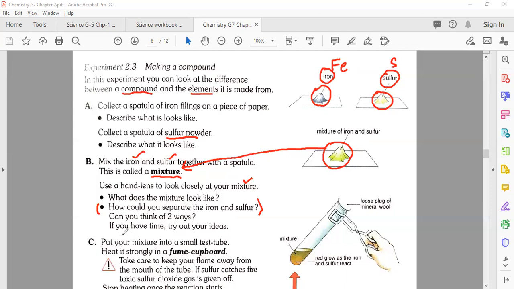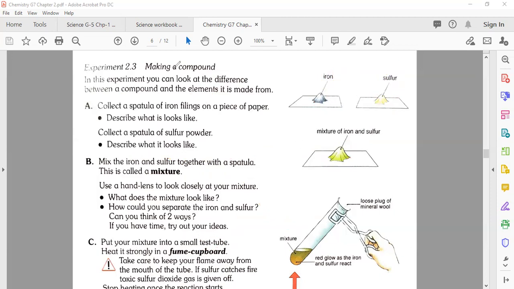Now, part C, put your mixture into a small test tube. That is a test tube, my dear students. What do we call this? That is your test tube. Heat it strongly in a fume cupboard. So here you heat it. Just a minute, let me move a little bit down so you can see all the page well. Okay, till here, till point B.